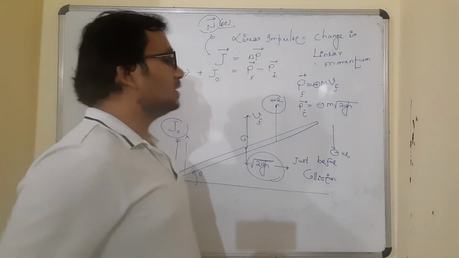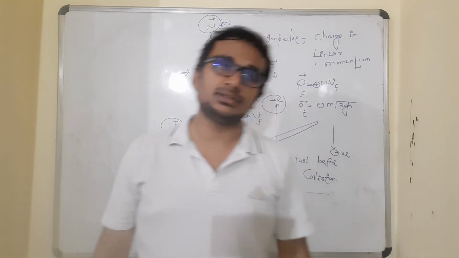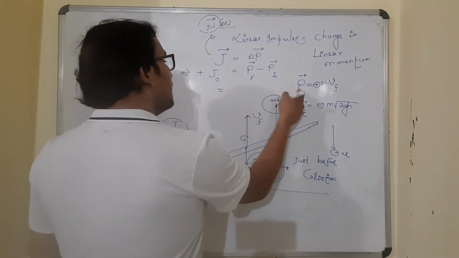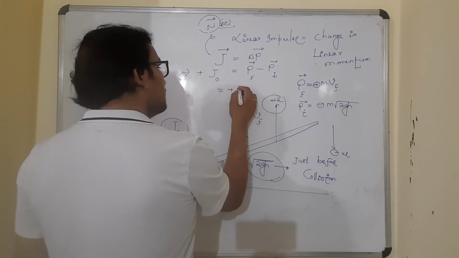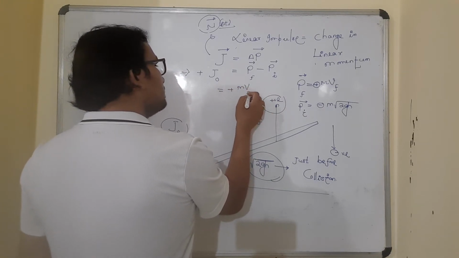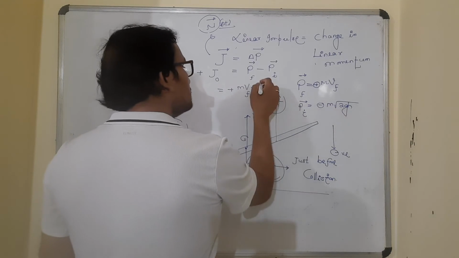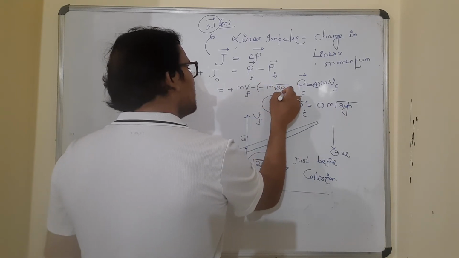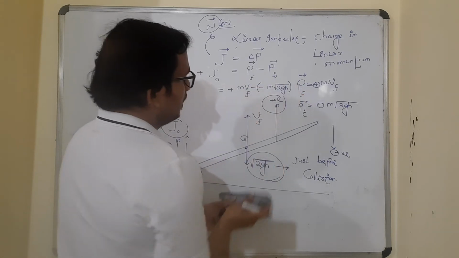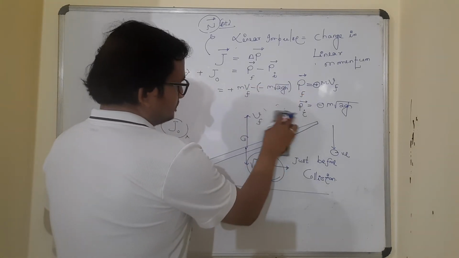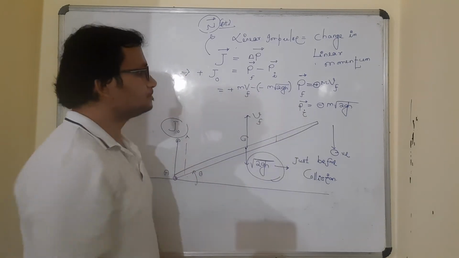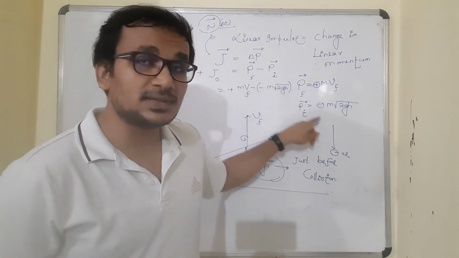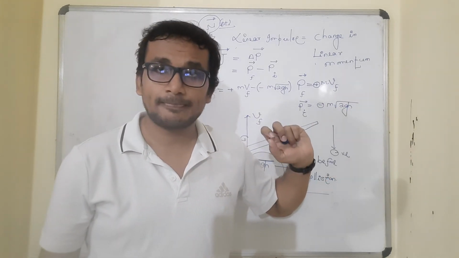So plus J naught equals final momentum minus initial momentum, and we have the vectors here. For final I'm writing plus m v_F, minus initial, which is minus m under root of 2gh. Is that clear? Just see here. Plus m v_F, final minus initial is minus m under root of 2gh.